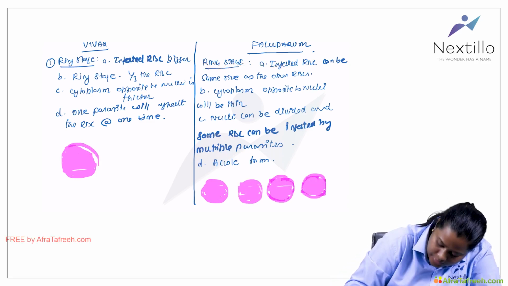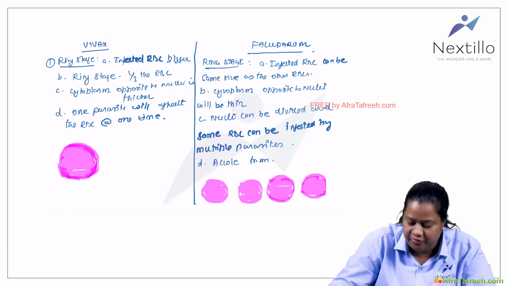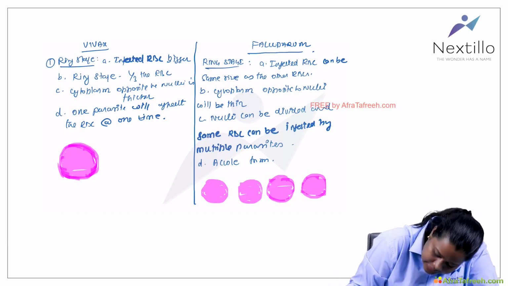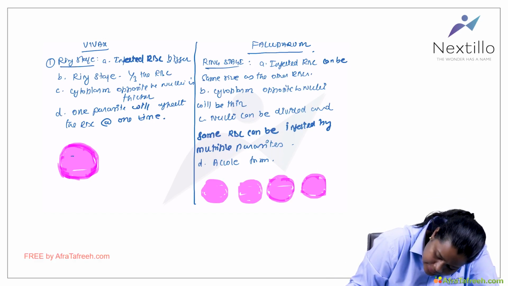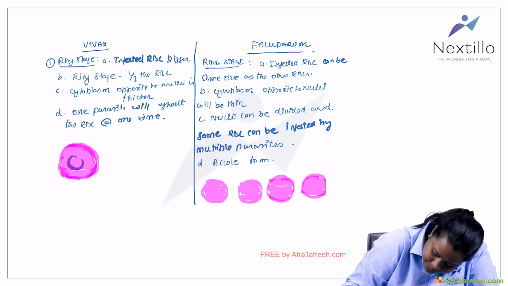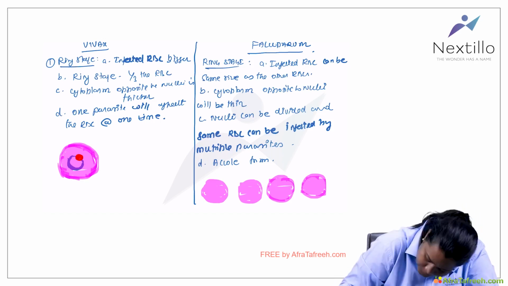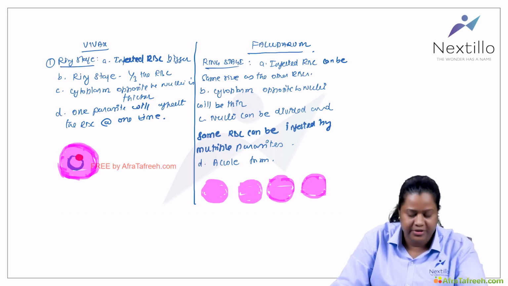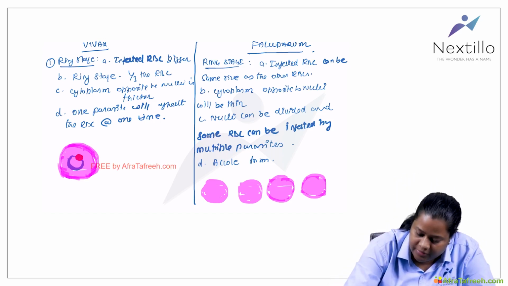When I'm talking about vivax, I told you that the infected RBCs will be bigger in size, and the early ring stage will have this ring. The ring cytoplasm, which is opposite to the nucleus, will be thicker. This is the nucleus. This is a typical presentation of Plasmodium vivax.